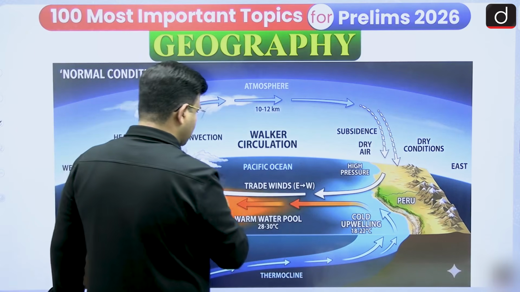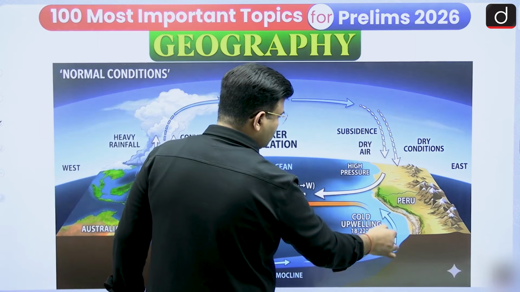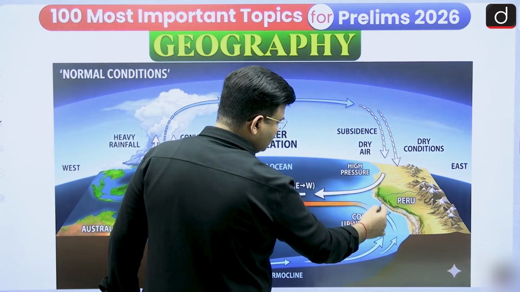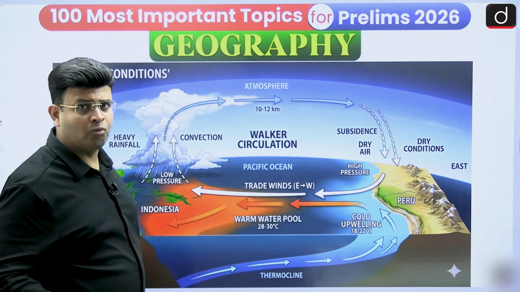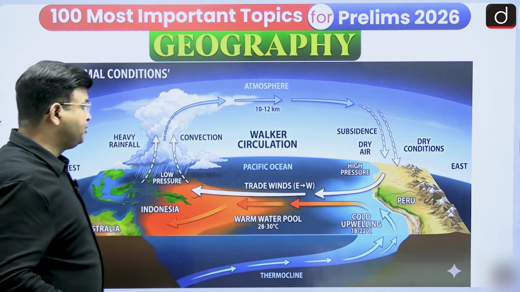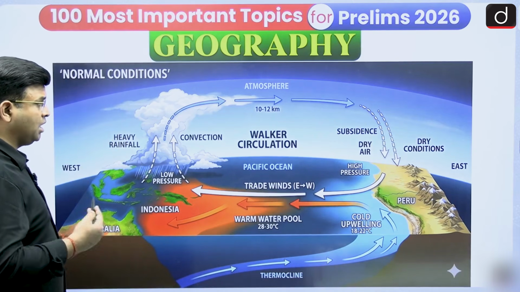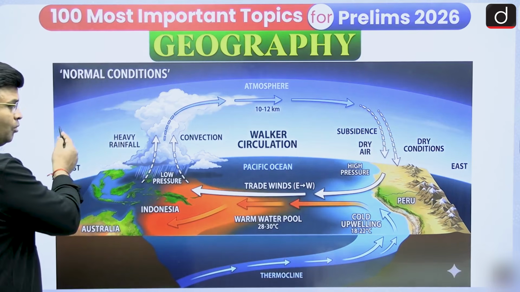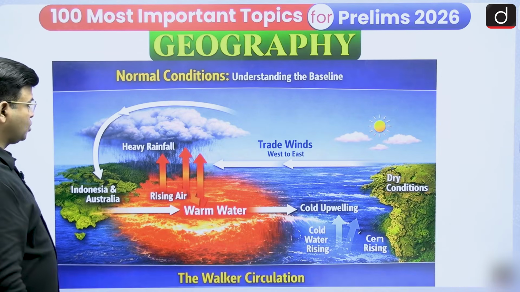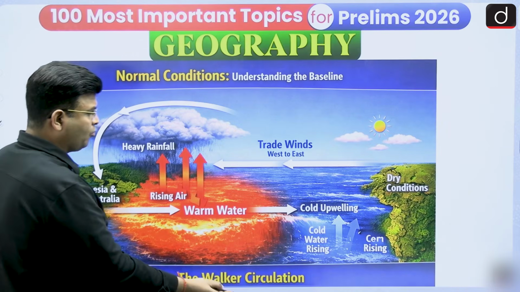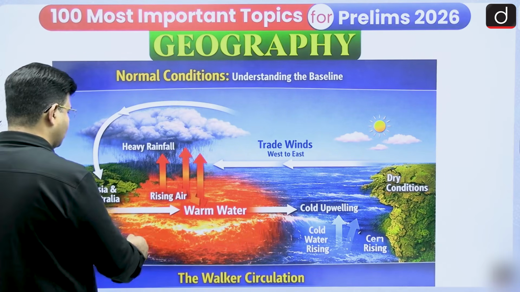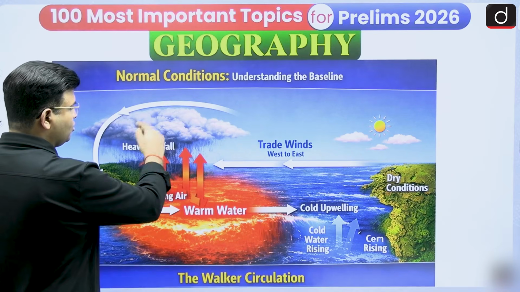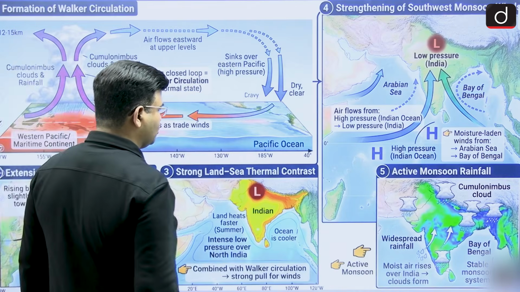What I said is that near Australia there is warm water, and near Peru, in South America, near Chile also, there is cold water, an upwelling of cold water. There is a piling of warm water. Understood? This is in a Walker circulation, and India at that time also becomes warmer with low pressure. Here the same thing, cold upwelling, so you can understand the dry condition near South America, and near Australia there is rising air and good rainfall, and the Walker circulation is going on.